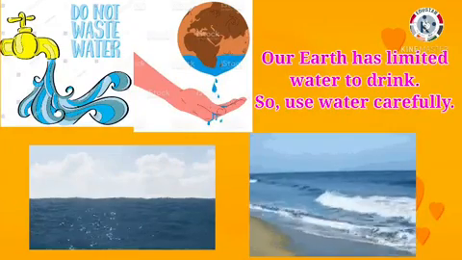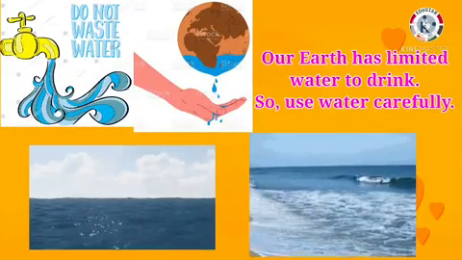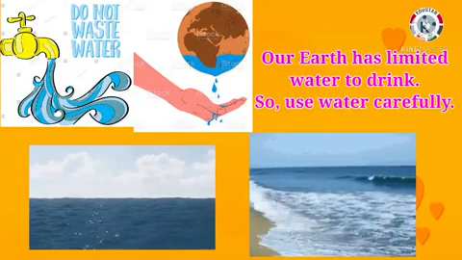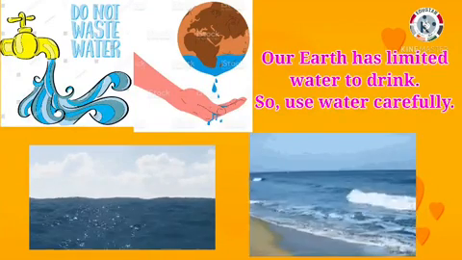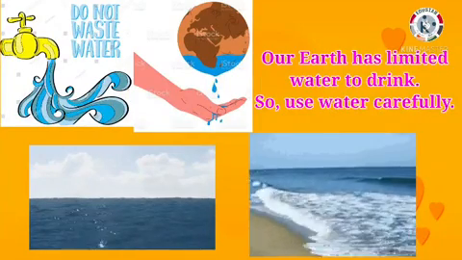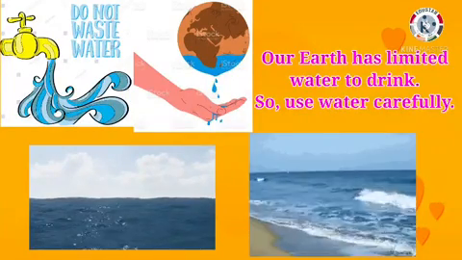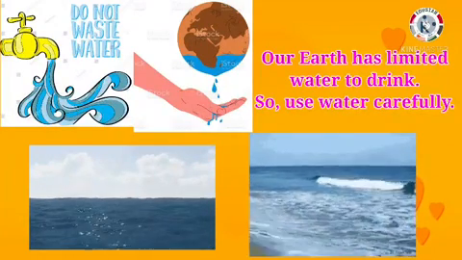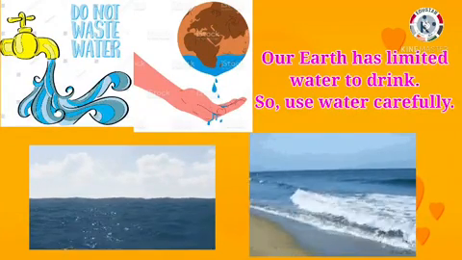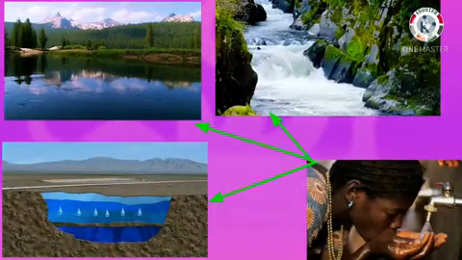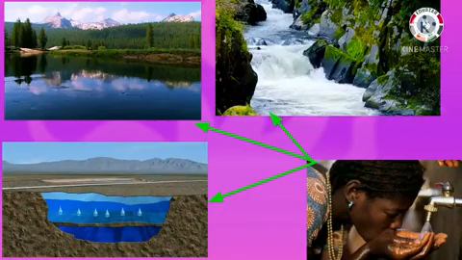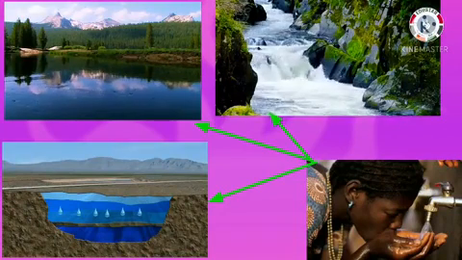Dear students, we should use water carefully. The earth has limited water to drink. The water present in the oceans and seas cannot be used for drinking. It contains salts and minerals. Also, the seawater cannot be used for washing clothes and utensils. The water present in lakes, rivers, even the underground water can also be used for the drinking purpose.